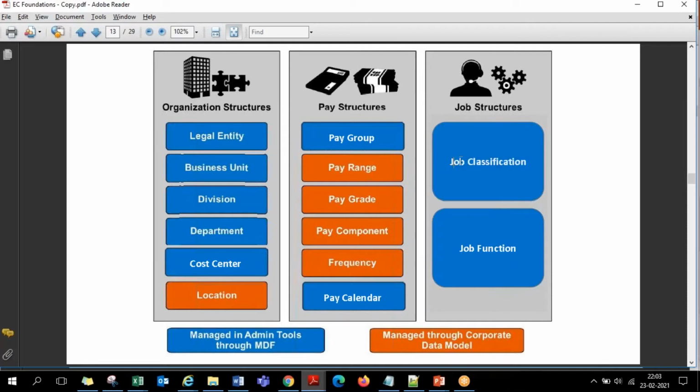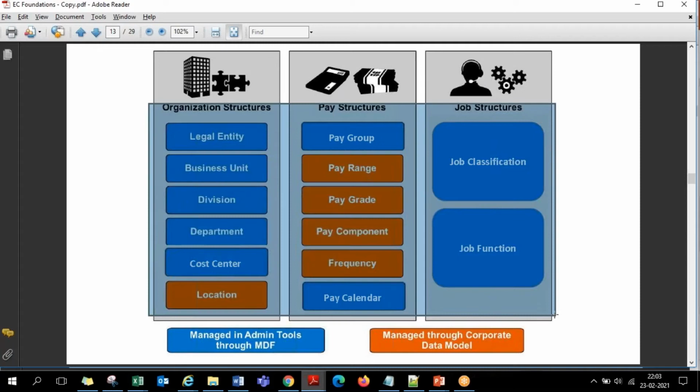Okay, so like that, we will first create what are the different jobs available in the company. Analyst jobs, manager jobs, director is also a job, president is a job, vice president is a job. Vice president sales is one position, vice president HR is one position. Like that, you can have different positions later on. First of all, what are the different jobs applicable in the company? We establish the job structure. So like this, we have multiple things that come under the foundation structure of Employee Central. Setting up all this makes it easy to maintain the employee data at a later phase.